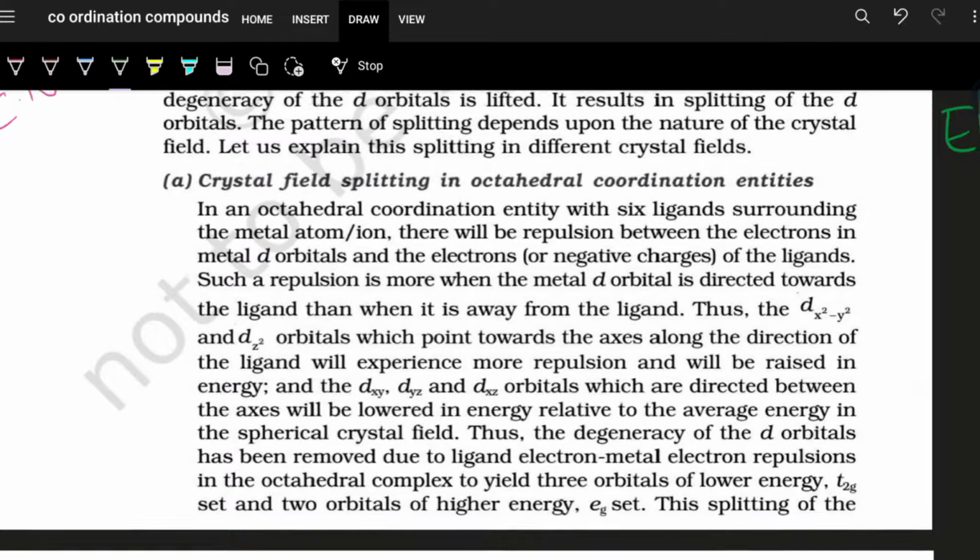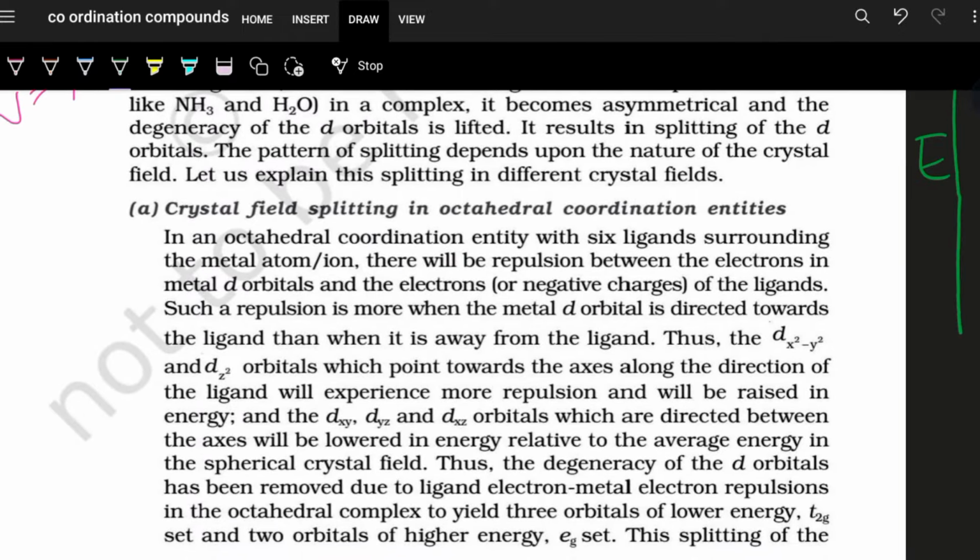Now, the d orbitals split up, and this splitting occurs as per the pattern of the approach of the ligands. That means it depends on what type of ligand is approaching and how they are approaching. Let us see one by one.